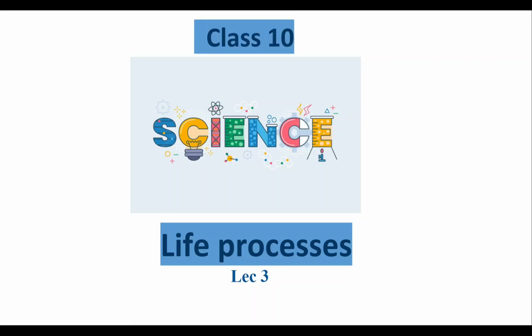Today we will discuss nutrition in animals. We have just studied nutrition in plants. We have learned that plants are autotrophic organisms which can manufacture their own food. So plants don't have to look to others for getting their food, just like us, just like humans. They are food producers themselves. But this is not the case with animals.